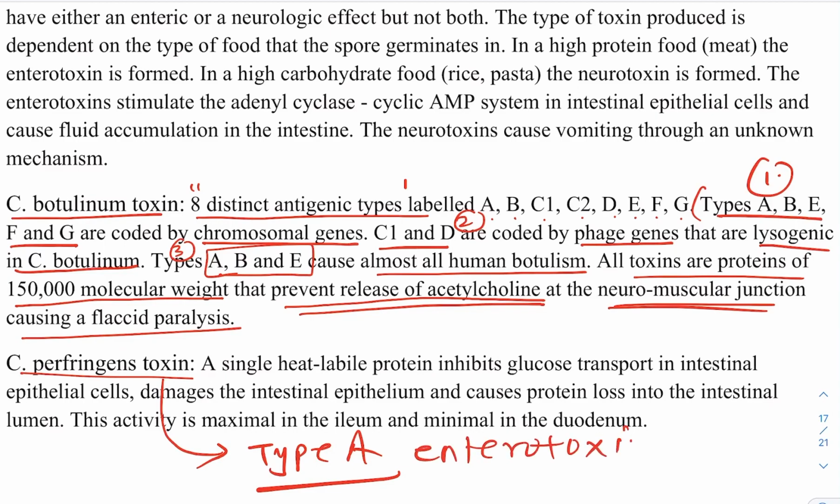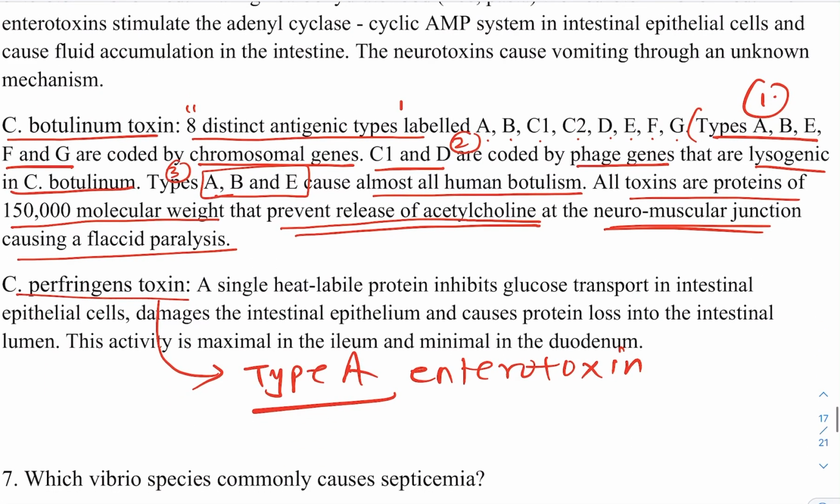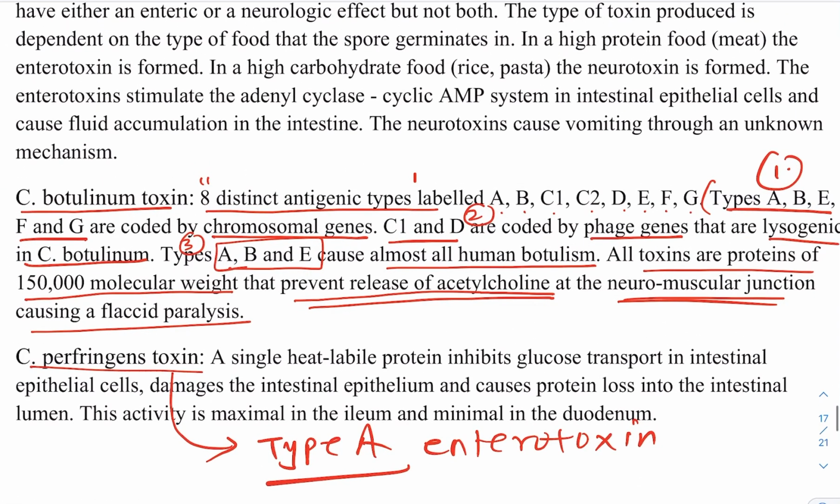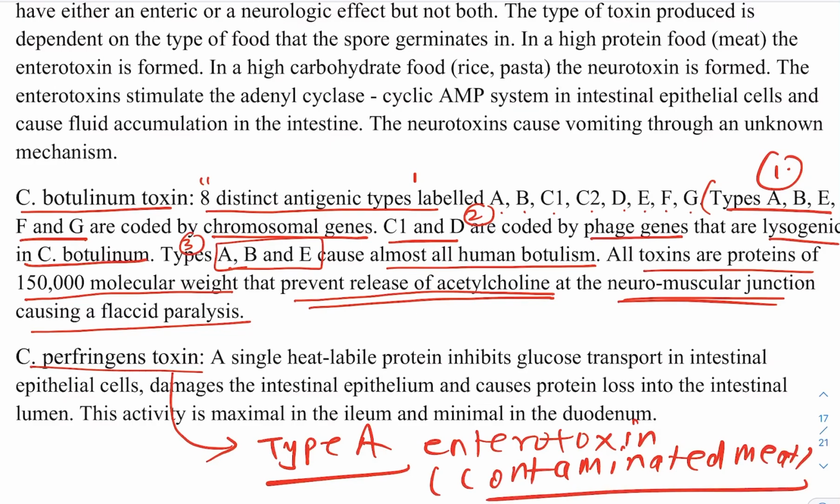The infection of this particular one happens due to eating what? Contaminated meat. This infection of Clostridium perfringens, food poisoning, mostly relates to eating contaminated meat. And what is the incubation period here? Remember, it is 8 to 24 hours. This is the incubation period of Clostridium perfringens toxin, 8 to 24 hours. And which type is involved mostly? That is type A.